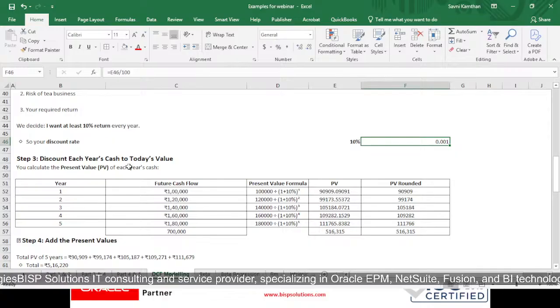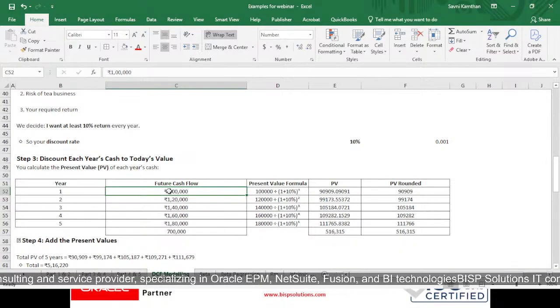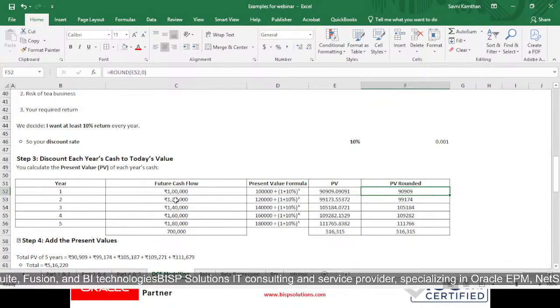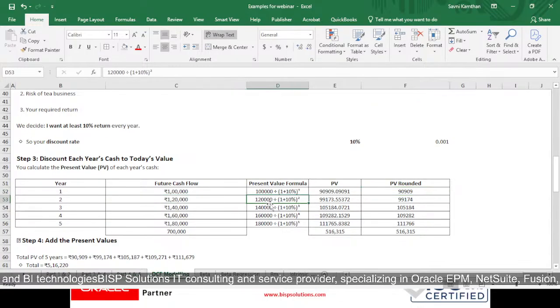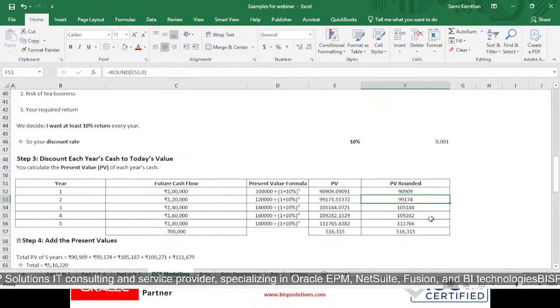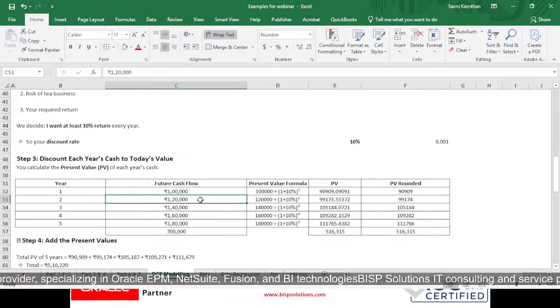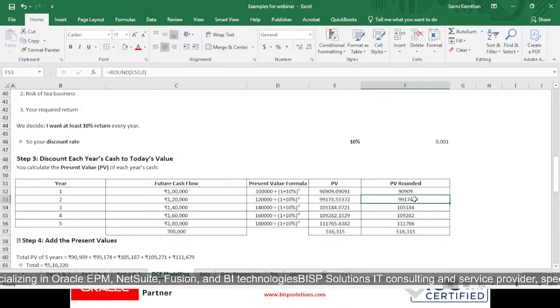So if I want to discount each year's cash to today's value, if I am getting 1 lakh rupees, I use my present value formula: 1 lakh divided by 1 plus 0.10 to the power of 1. So I will be getting my present value as 90,909, right? Then 1,20,000 will be divided by 1 plus 0.10 to the power of 2 for 2 years. So I will be getting 99,174. So that is the future cash flow, but my present value will be this.